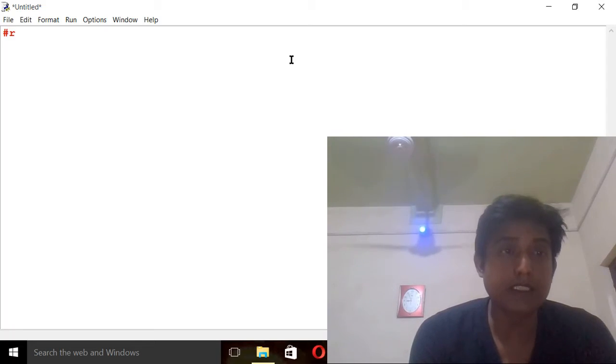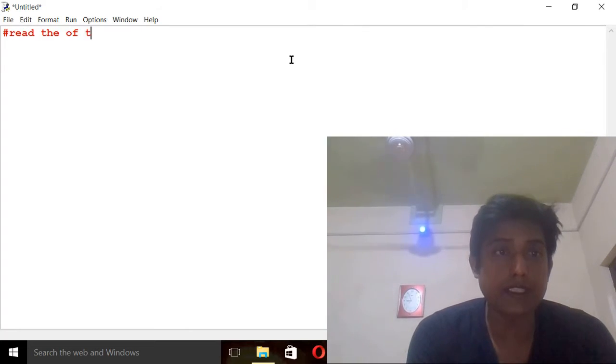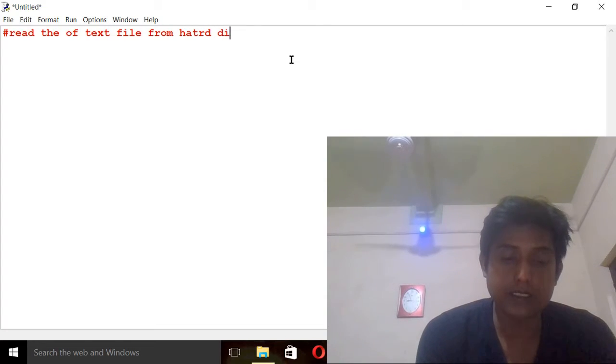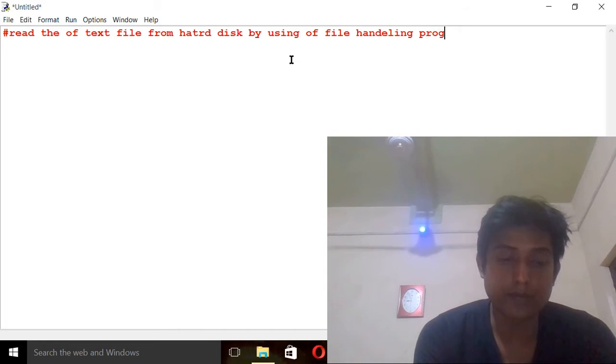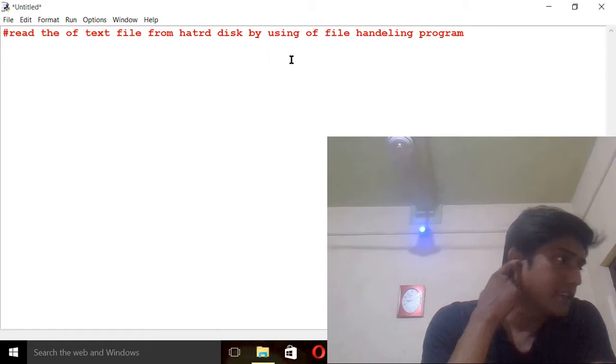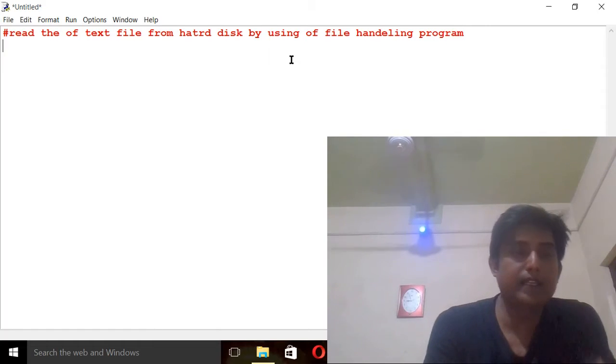Read the content of a text file from the hard disk by using a file handling program. So this is our program. Okay, now we are going to write some coding for this file handling program.